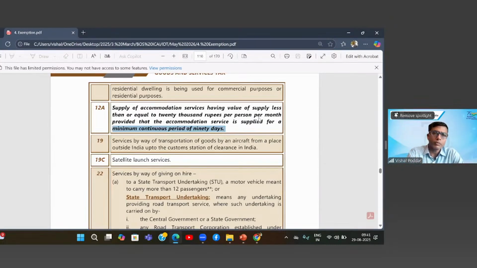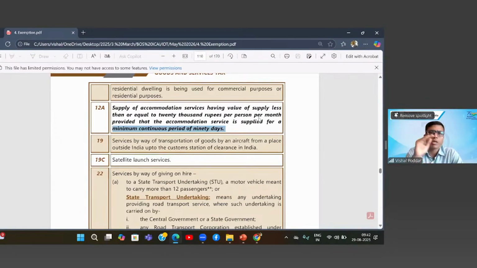Let us say you are staying in Chennai and you have some clients or audits in Coimbatore. So regularly you are traveling from Chennai to Coimbatore and every time you stay in a hotel. Many times you tie up with a hotel so that you get a good price, and every time you go and stay in that hotel only. Throughout the year, the total number of stay may exceed 90 days, and if you average out, the per month charge may come to less than 20,000 because the hotel is giving you a very concessional rate. But they do not want to give this exemption to them. That is why the word continuous is used.